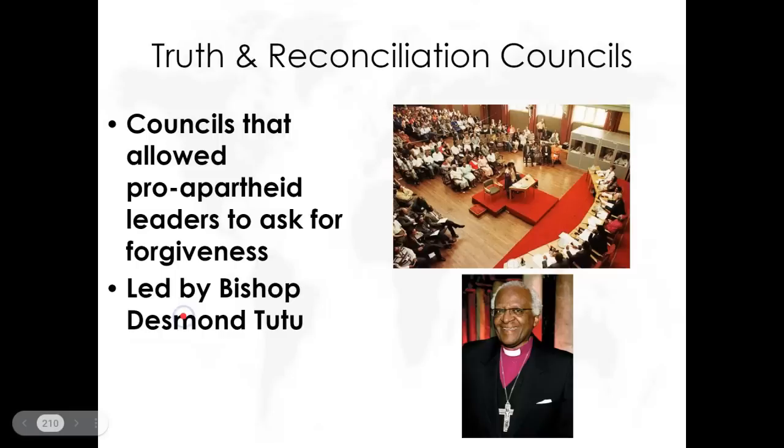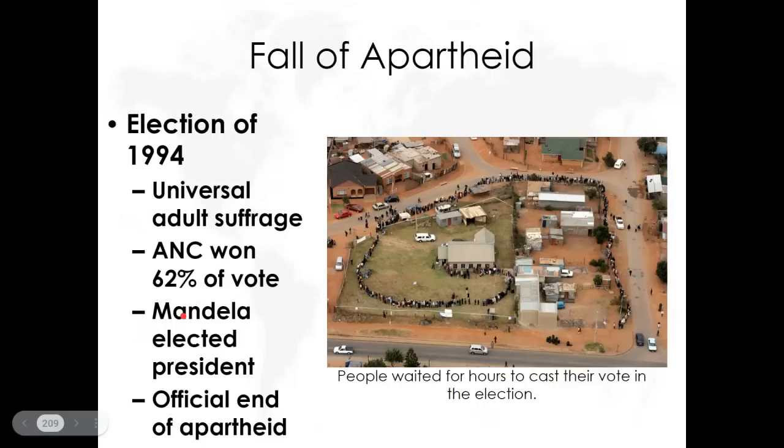Now, to be fair, we can't say it's all happiness forever now. Even to the very day in 2023, as I record this, most of the wealth in South Africa is centered on the white population. Think about Elon Musk. Elon Musk is South African, and he's like the richest person on earth. So it's still economically pretty divided in South Africa, but at least politically speaking, it has gotten significantly better since 1994.